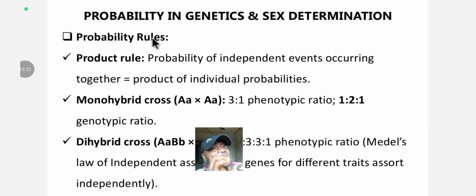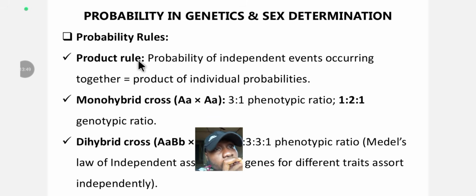So what is probability in genetics and sex determination? Let's hope you know what sex determination is: what is the sex of the individual or the offspring going to be? Male or female, what is the determinant? Now let's figure out the determinants. The probability rules for sex determination are what we want to look at right now.